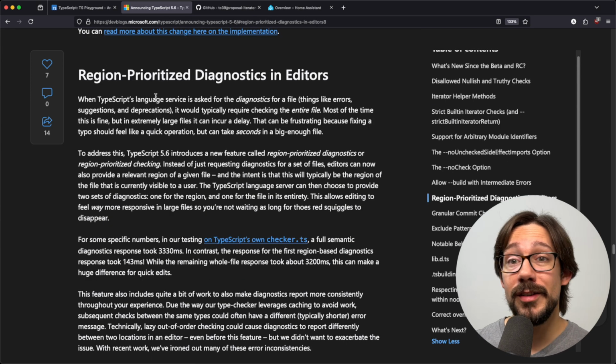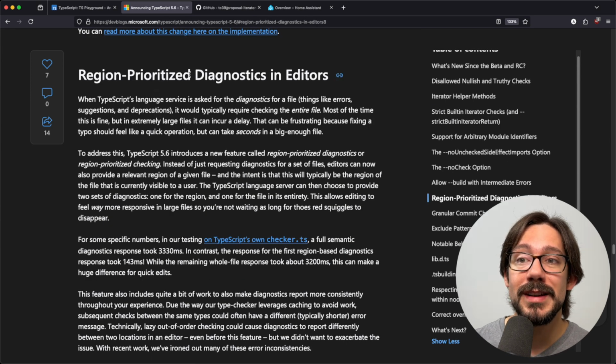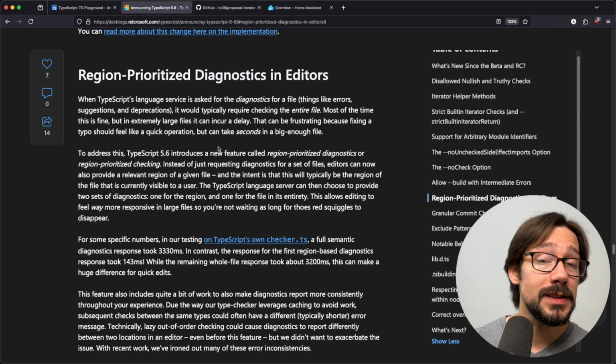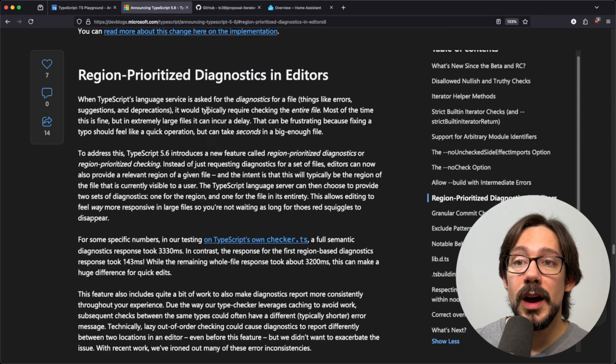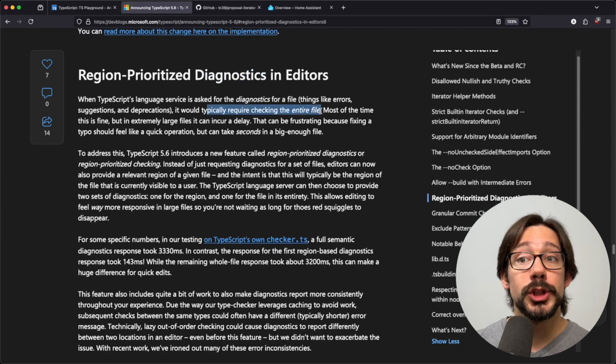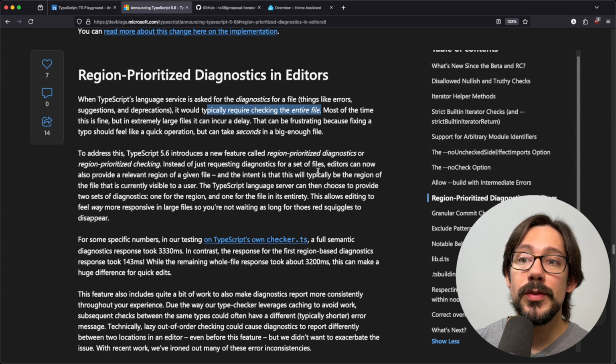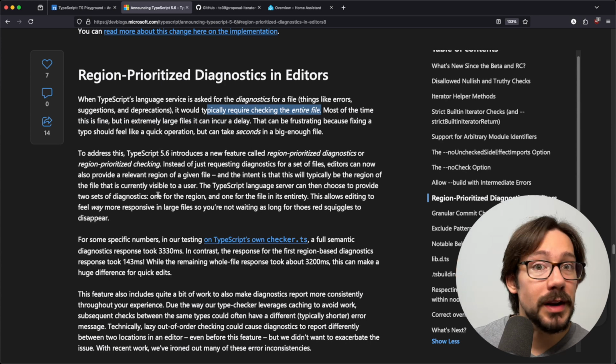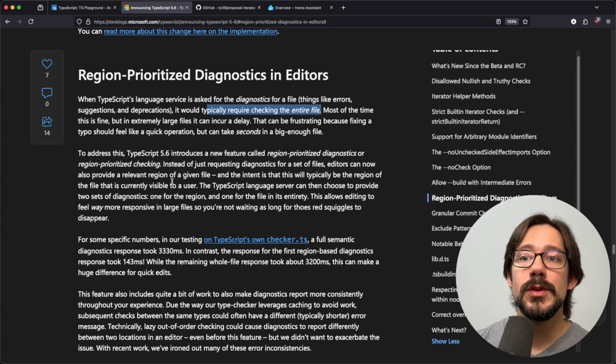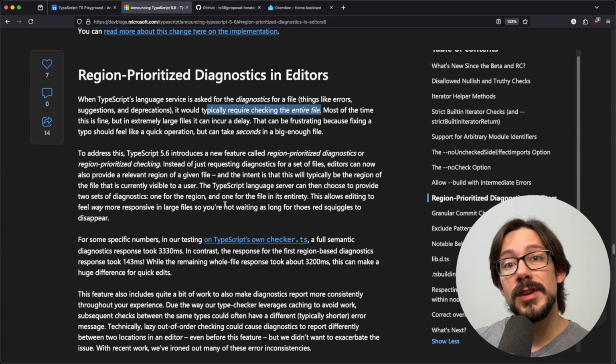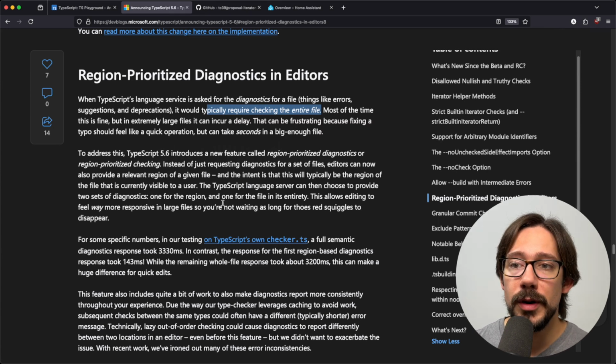The one other thing I'll highlight here that I think is pretty cool is region prioritized diagnostics in editors. Basically what this means is that instead of needing to check the entire file before showing things like errors and warnings in a TypeScript file, now the editor should be able to prioritize just the code that you're looking at and give you diagnostics on that region, instead of needing to type check the file and maybe other parts of the project.